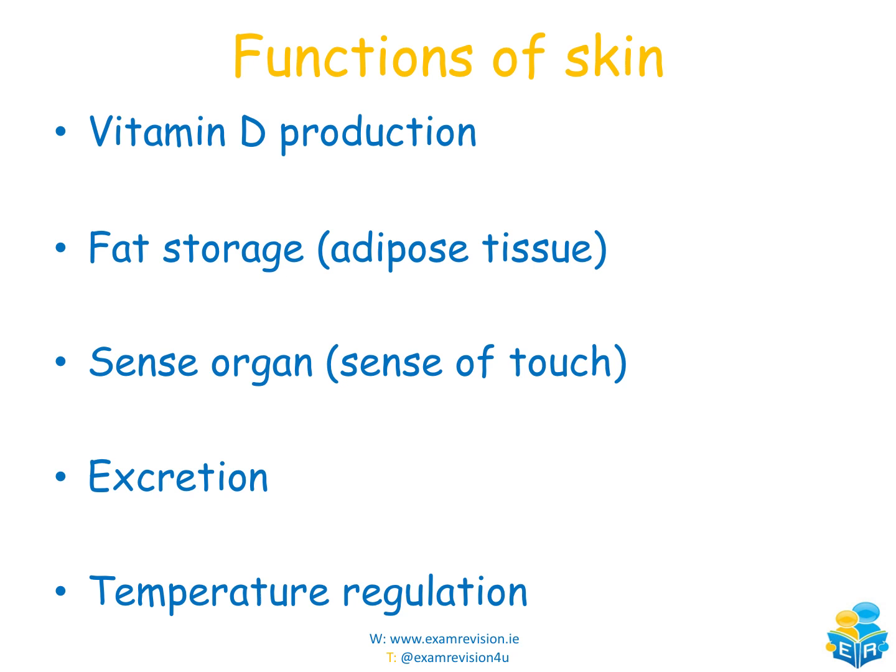This would take place within the adipose tissue. It is a sense organ for us as well. So for example, if we were to touch something hot, the sense receptors maybe in our fingertips or near our skin would let us know and we would pull ourselves away. That means it's working with the nervous system. It is responsible for excretion as well, obviously through sweat, and temperature regulation as well. We've mentioned a couple of examples of this already, especially if we were too cold, how the erector muscle will pull the hair upright to make sure that we're trapping air to keep us warm.